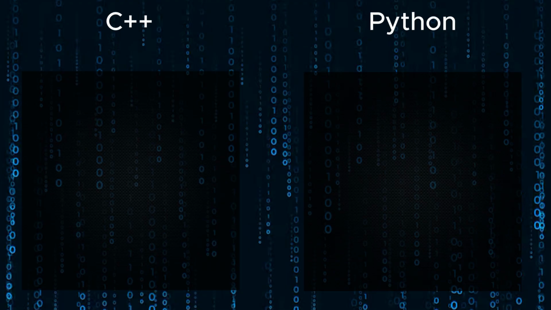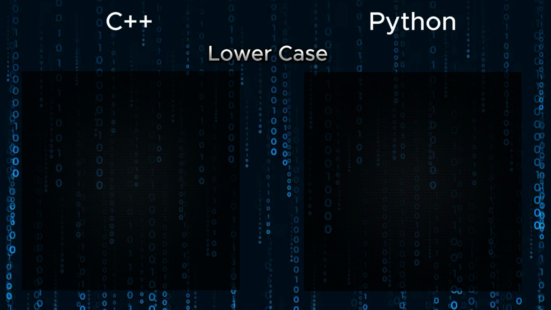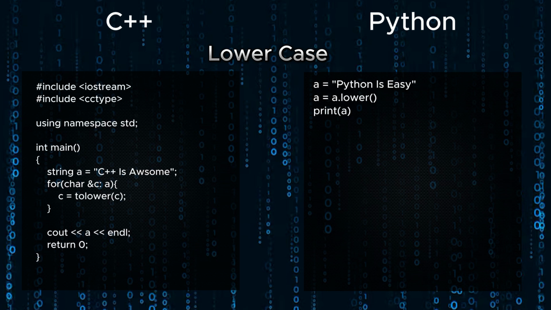Modify string: uppercase. In Python, it's done easily with the upper method. In C++, each character must be converted using the toupper function. Lowercase is similar to uppercase, but using lower in Python and tolower for each character in C++.